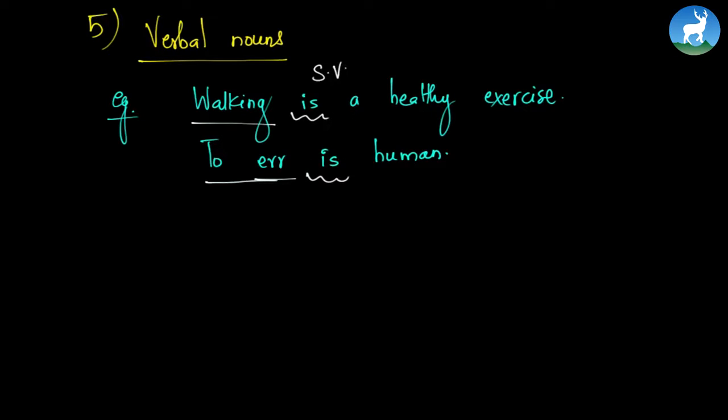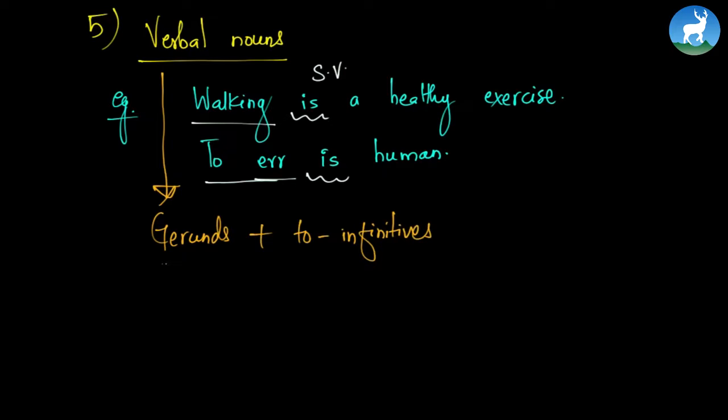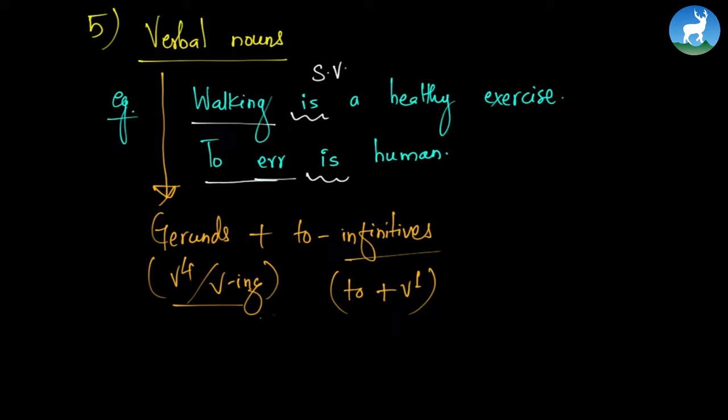So what the main question is, what are verbal nouns? Now verbal nouns are gerunds plus to-infinitives, right? Gerund means V4 or verb-ing, but it is not acting as a verb but rather as a noun. To-infinitives mean to plus V1, and it is still acting as a noun, not as a verb. To err, that is to make mistakes, is human. So verbal nouns always take singular verbs.